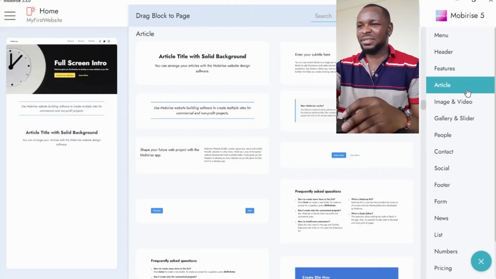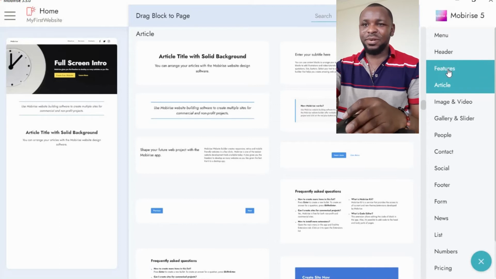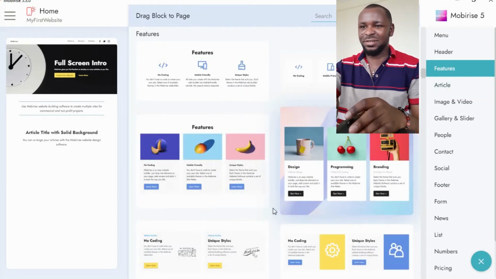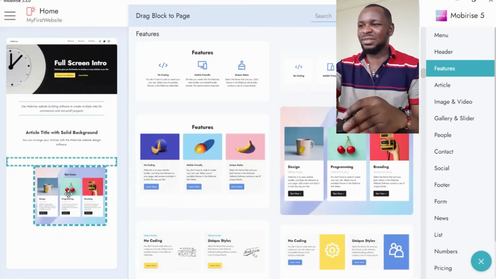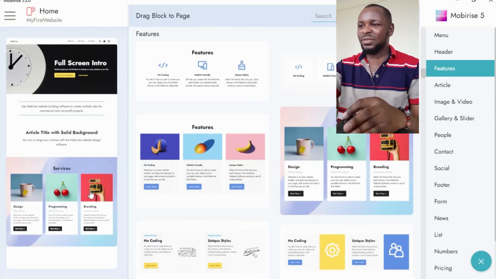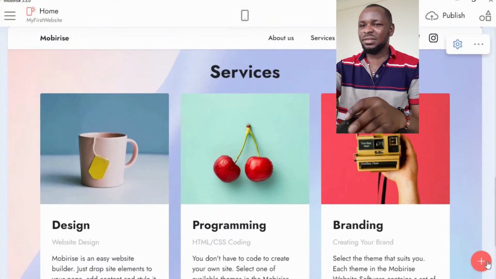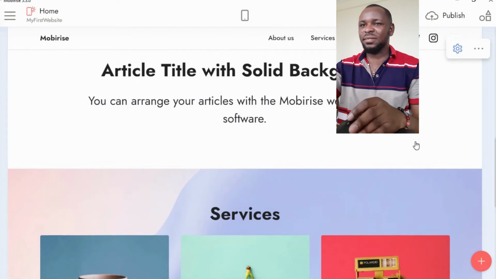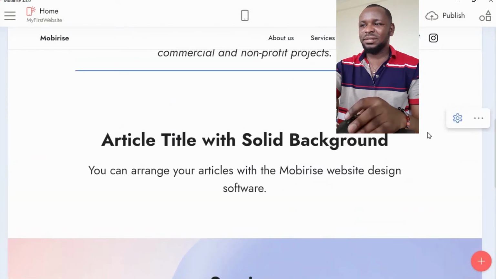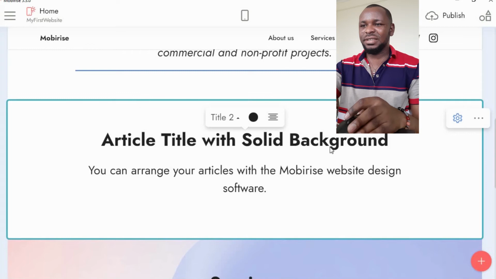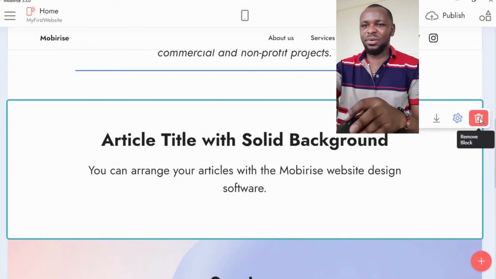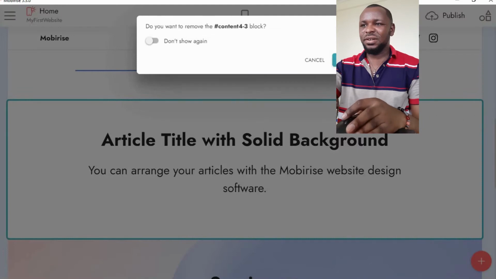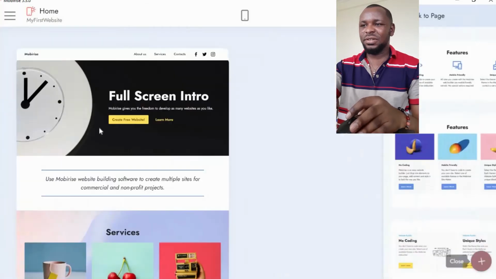All right, then I talk of some things that we do, some of our projects. So services, we have features, we have services. I'll put our services here. This one even comes with its own caption, so there wouldn't be any need for me to put this one here. You see this, that's the block. So if you want to take it off, I'll click on more and delete. Okay, I've deleted it. So now let's continue.